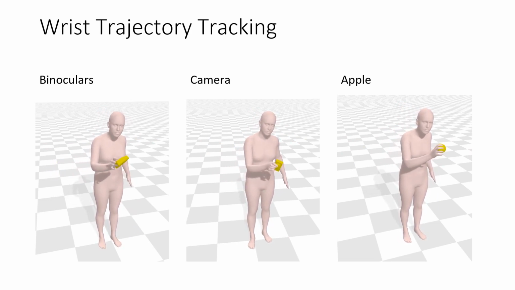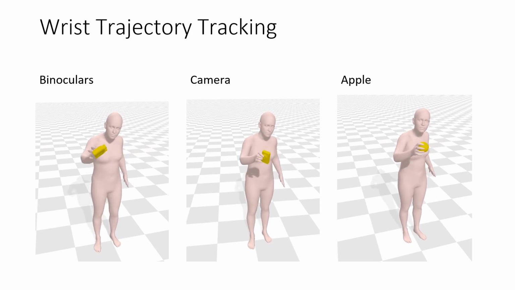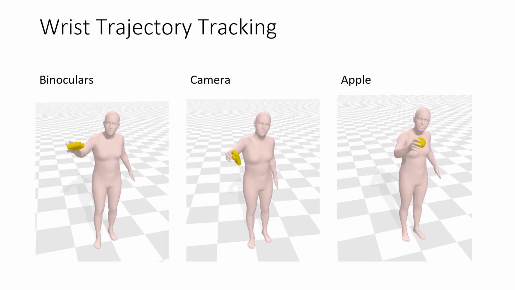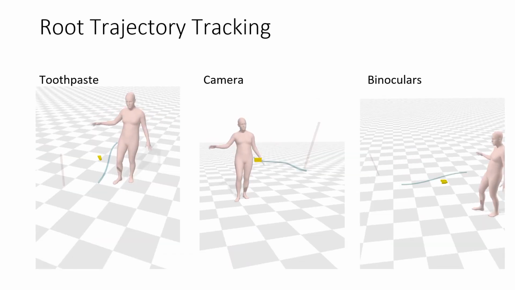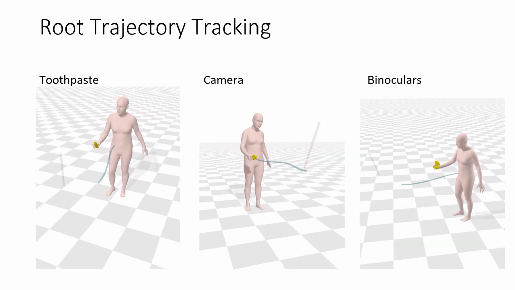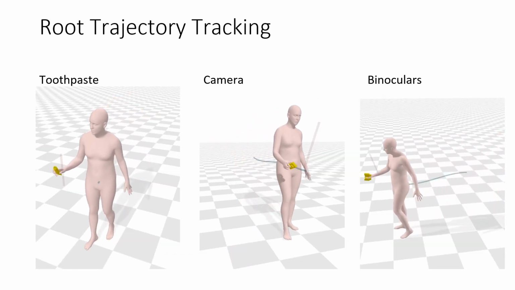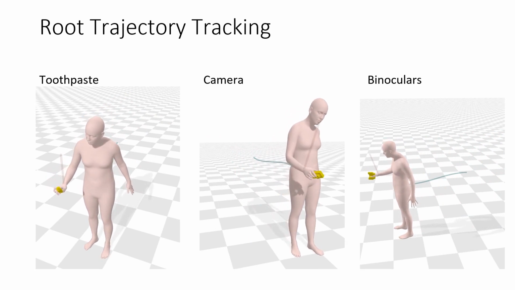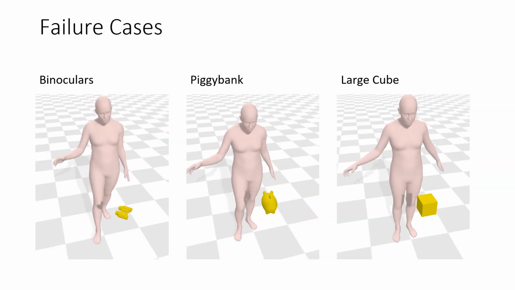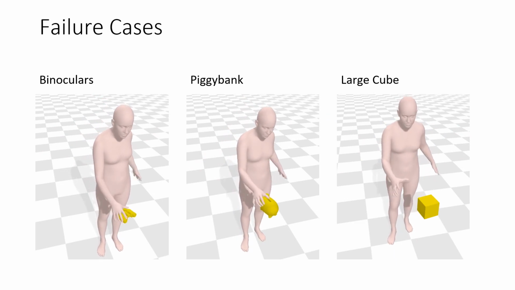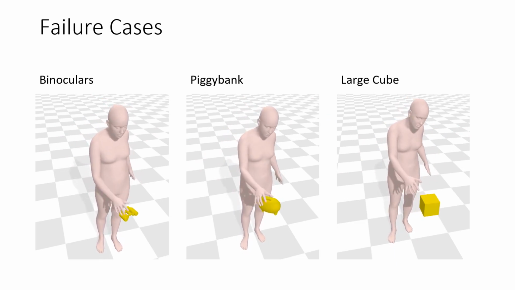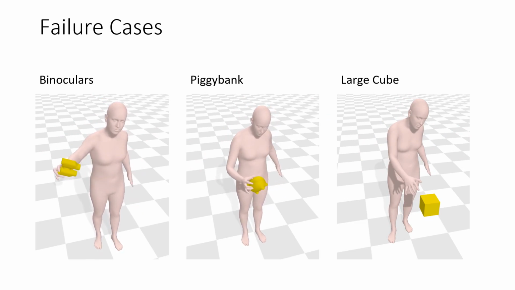In this example, we show a zigzag trajectory. We can also define a route trajectory after the object is lifted. This will generate a walking motion while the object is carried. Failure cases of our method occur with large objects. Objects like the binoculars, the piggy bank or the large cube are such examples. The fingers need to be fully stretched out to grasp the object. In future work, a policy for two-handed grasping could alleviate such failure cases.